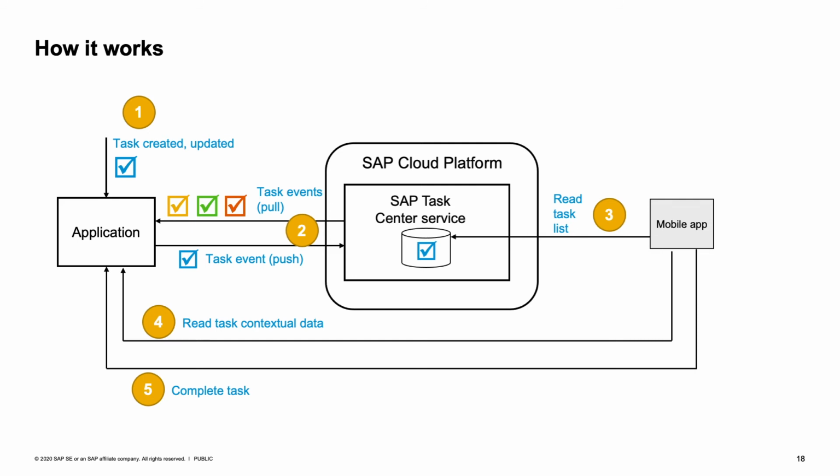Then with step 4, when the approver decides to work on a task, she can select this task and read contextual data for this task. And based on this contextual data, she can complete the task via step 5 directly from within the mobile application. Then this again is considered as a task update, and we are back in the circle to step 1.